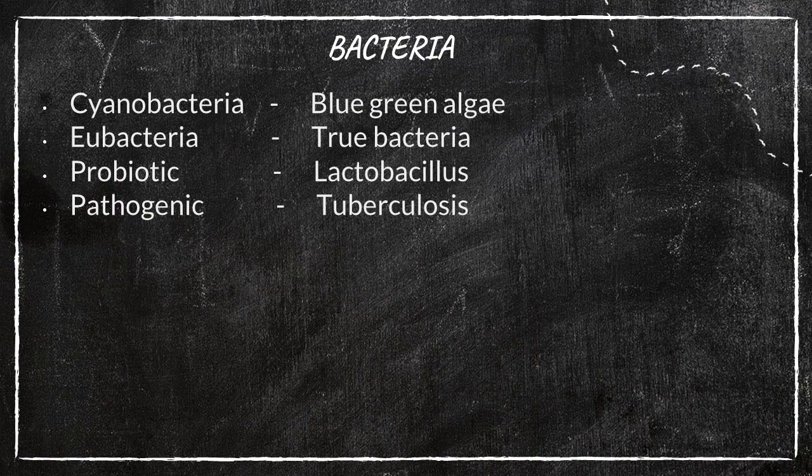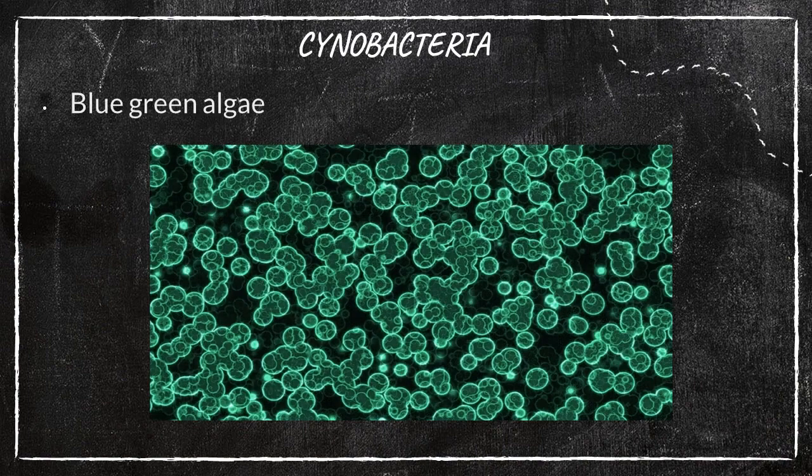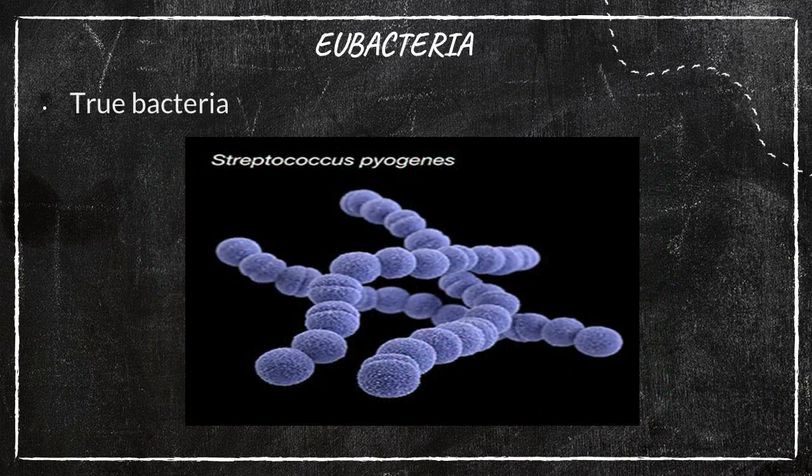Next we can display the figure of each variety. The first type is cyanobacteria, and the example is blue-green algae. Is it clear? The second one is eubacteria, the true, common bacteria. For example, Streptococcus pyogenes is one of the examples for eubacteria.